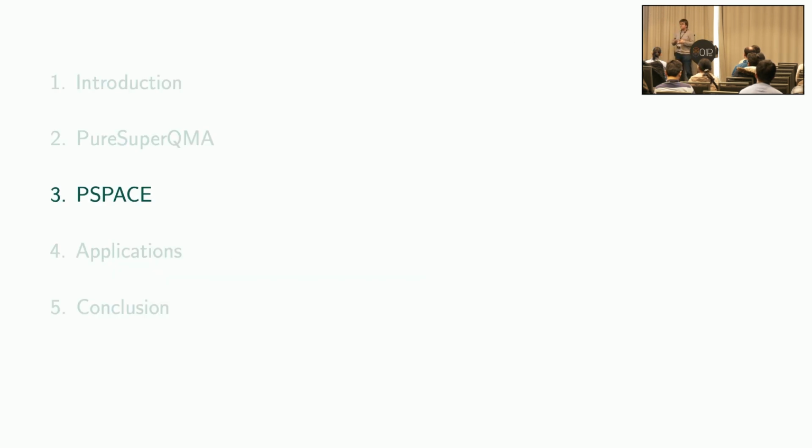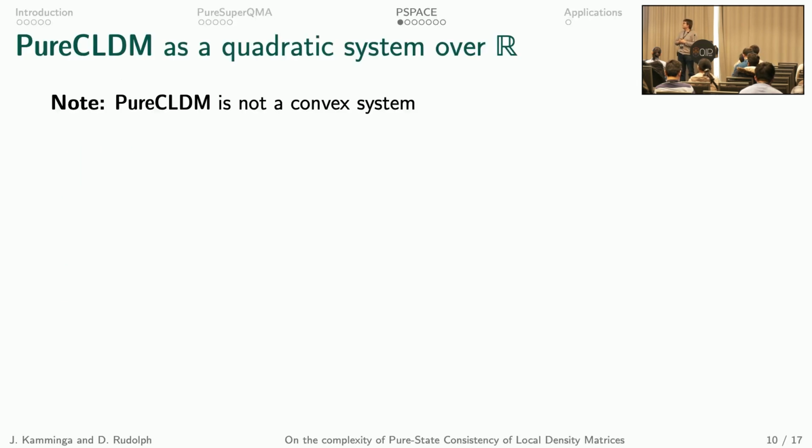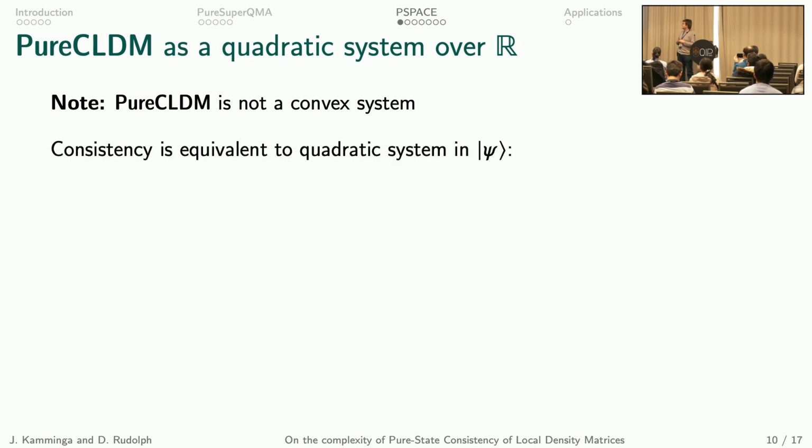Yes, so I will give a brief sketch of how the containment in P-space works. So first note that the pure CLDM problem is not a convex system. And so we rely on root finding techniques by representing the problem as a quadratic system over R. And so consistency is equivalent to a quadratic system in the state psi, which looks like this.